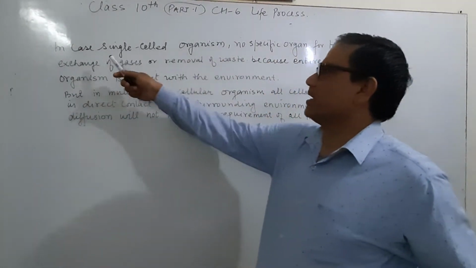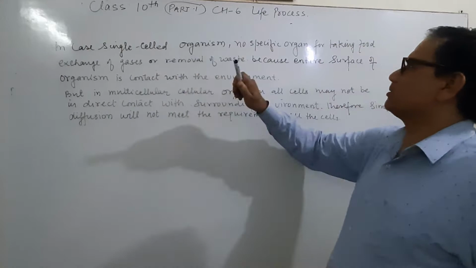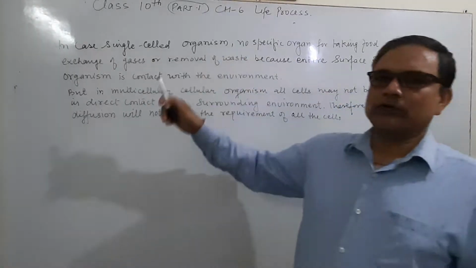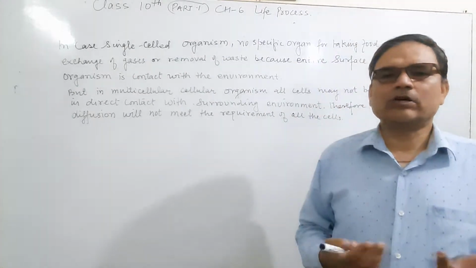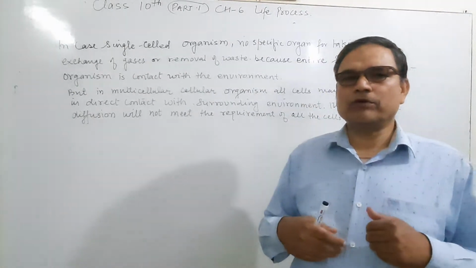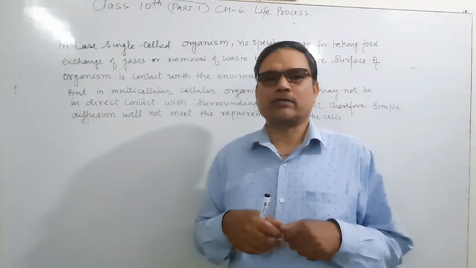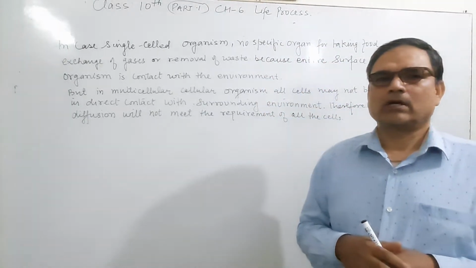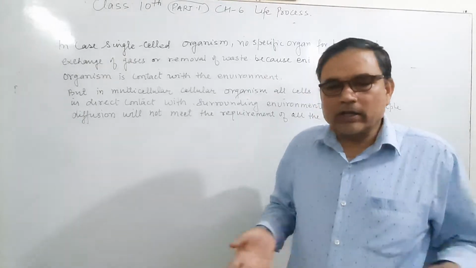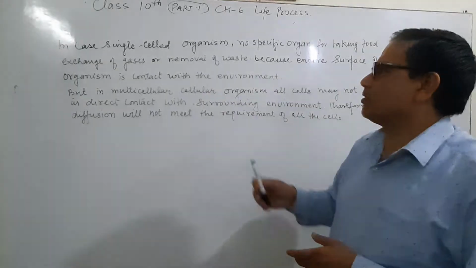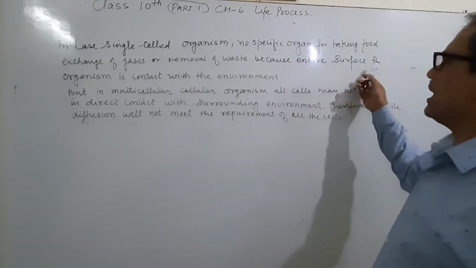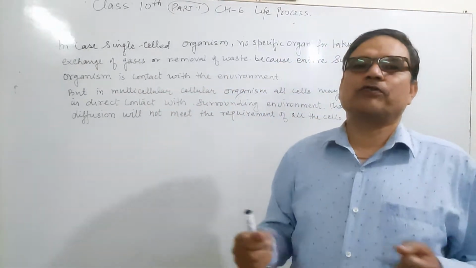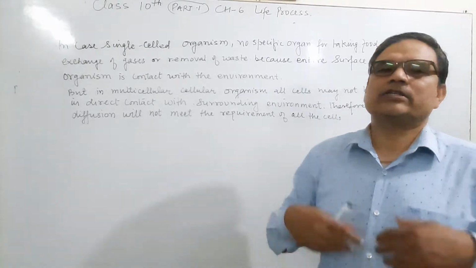In the case of a single-cell organism, there is no specific organ for taking food, digestion, or any of the processes. Therefore, the entire surface is in contact with the environment, so diffusion is maximum and this is sufficient.